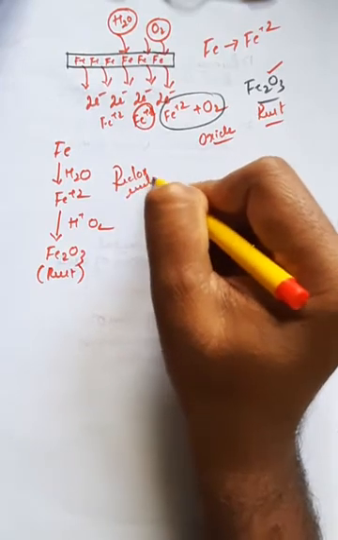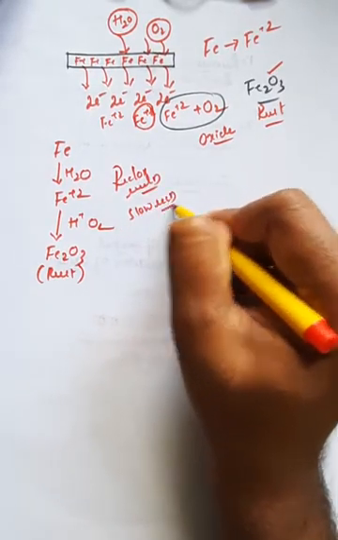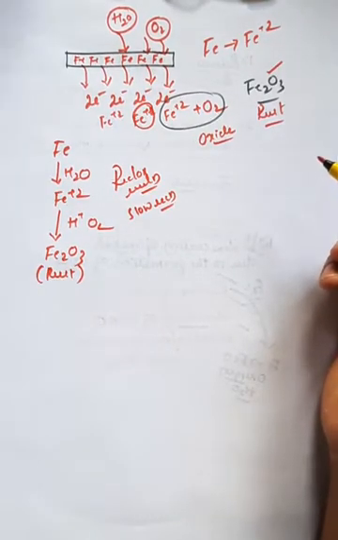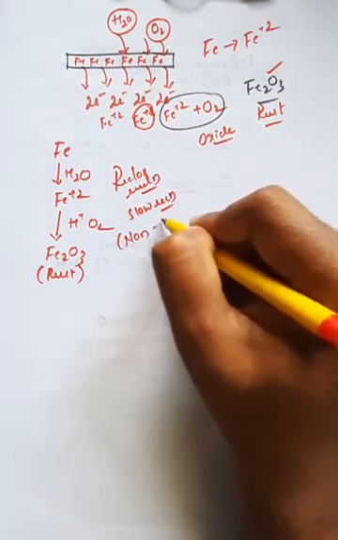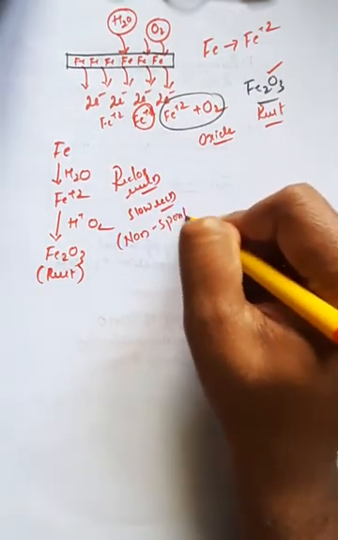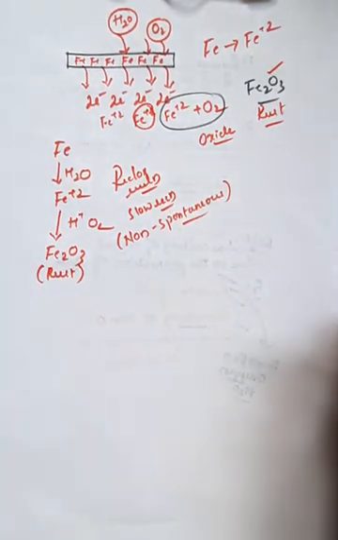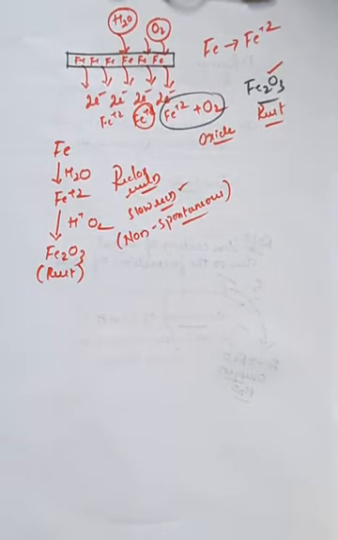This is mainly due to a redox reaction, and it is a very slow reaction because it will not take place within minutes or seconds. It will take more than 15 days or even a month. Therefore it is a slow reaction. These types of slow reactions are also called non-spontaneous reactions. Spontaneous means a sudden or quick reaction, but here the reaction is very slow, so we call it a non-spontaneous reaction.